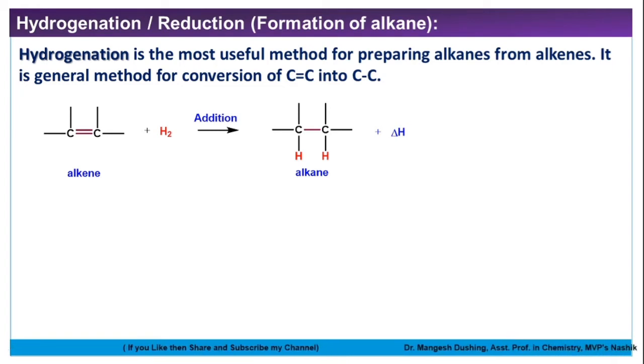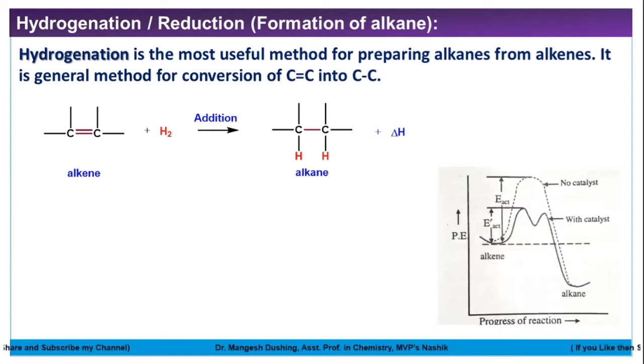This is a syn addition reaction, because in this case the metal used as a catalyst gives a surface to react this hydrogen with the alkene. So both hydrogens are coming from the same side. So this is called syn addition of hydrogen. Unsaturated compounds are converted to saturated compounds. This type of reaction is called a reduction reaction or hydrogenation.